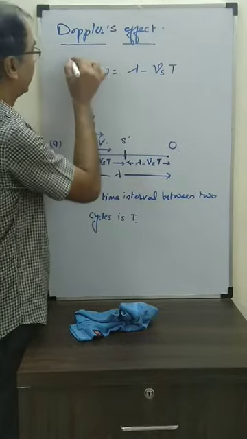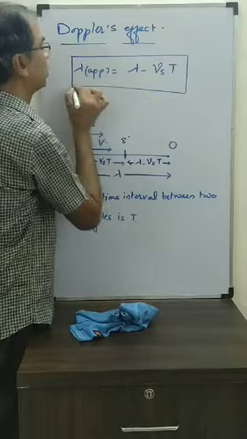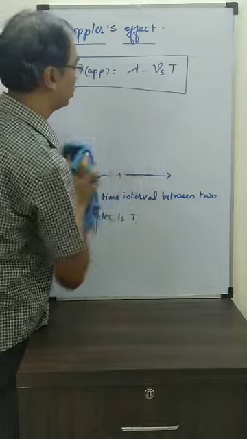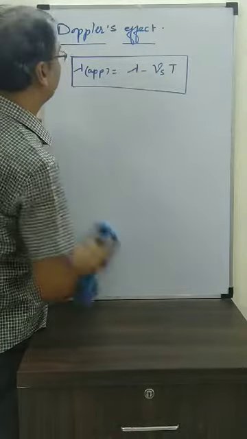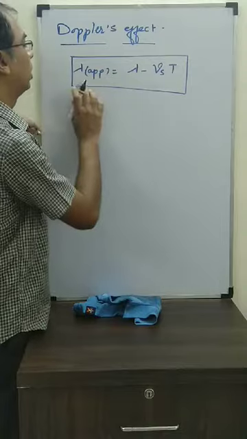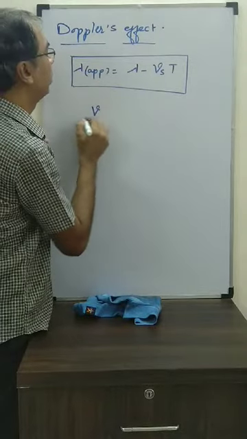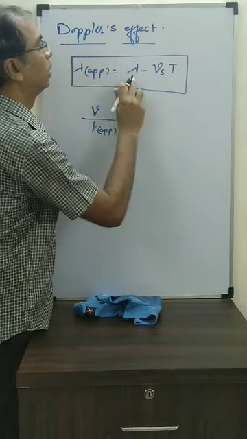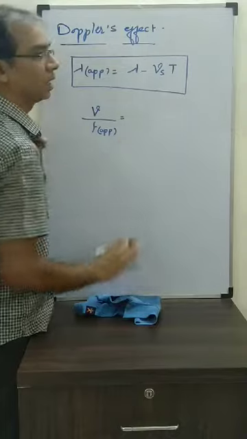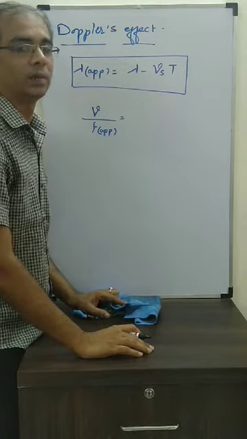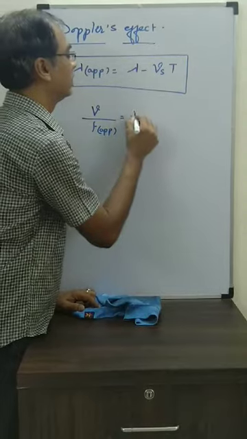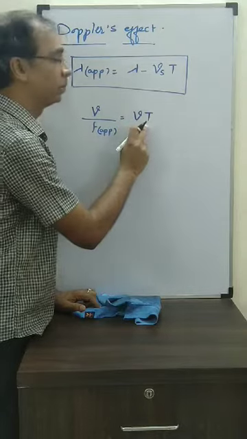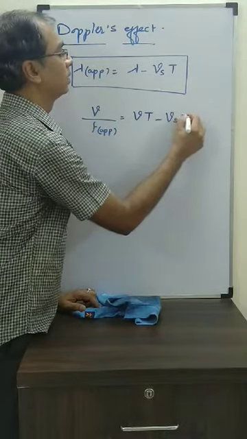Now this is very important. Remember that whenever the source is in motion, the wavelength will change for the observer. It will become apparent. So lambda apparent is lambda minus Vst. Now this lambda apparent I am writing as speed of sound by frequency apparent. That's equal to lambda minus Vst. Now what is lambda? Lambda is the distance traveled by the sound in one time period. So we can write it as VT. Distance traveled by sound in one time period. This is the speed of sound V times time period T, minus VsT.